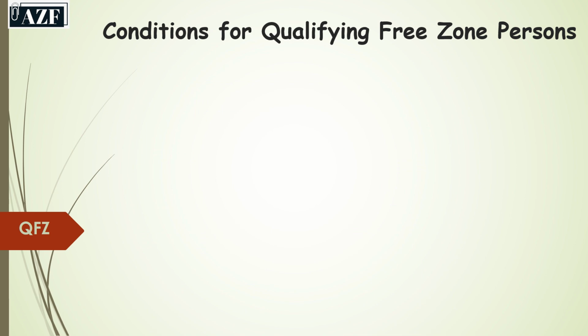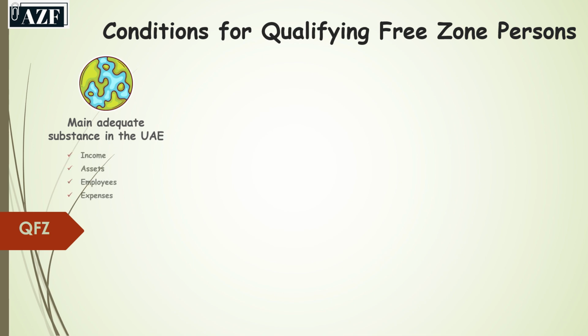There are certain conditions to qualify as a free zone person. These conditions are the following. Number one is that they must meet adequate substance in the UAE, which means that they must undertake core income generating activities in the free zone, have adequate assets to conduct such activities, must have an adequate number of qualified employees to conduct such activities, and incur an adequate amount of operating expenses to conduct such activities. Activities can be outsourced to a related party in a free zone or to a third party, provided that such qualifying person has adequate supervision of the outsourced party.